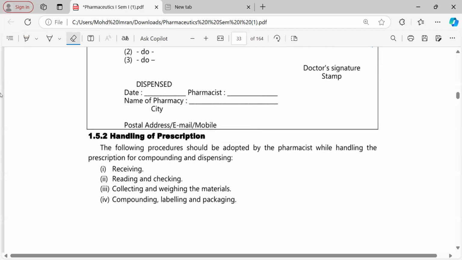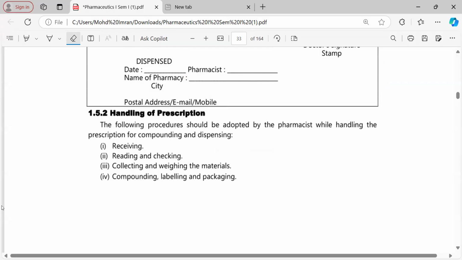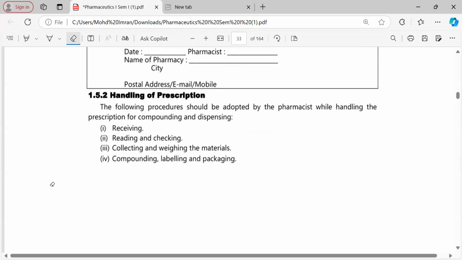This is just a brief revision of all the things you have studied in the past. After parts of the prescription, the next major thing to be discussed is handling of the prescription. How to handle the prescription is very important: how to receive it, how to read it, how to check it, how to collect and weigh all the material, how to compound the material, even how to maintain your facial expression is also very important.